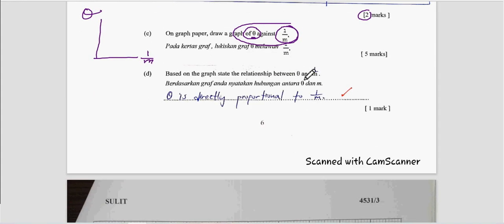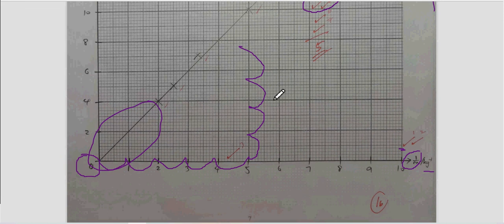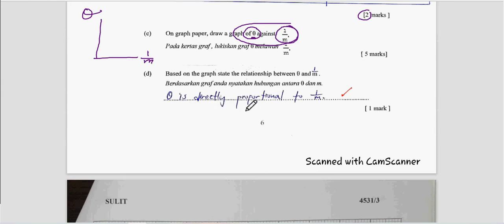state the relationship between theta and 1 over m. The answer is theta is directly proportional to 1 over m. In order to get this mark, it must be proven in your graph. It means you must lengthen your graph, let it touch the axis, so it starts from the origin. Then you can get this mark. Hopefully that is clear.